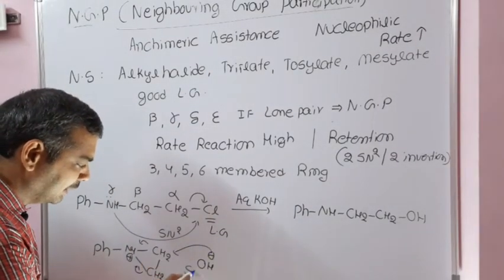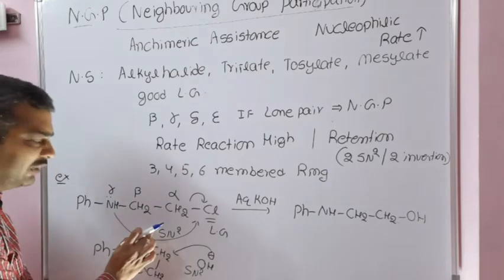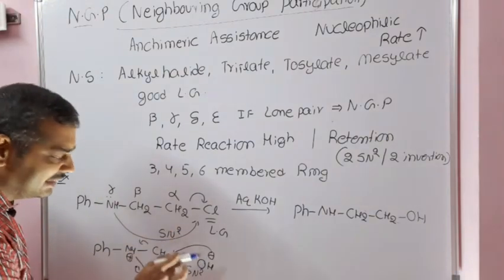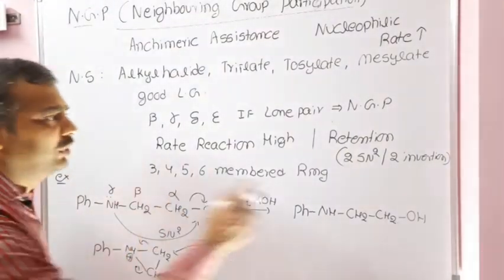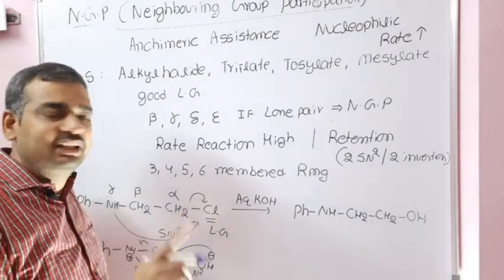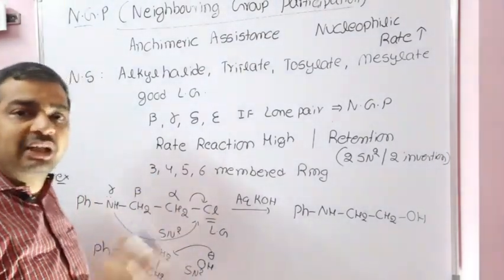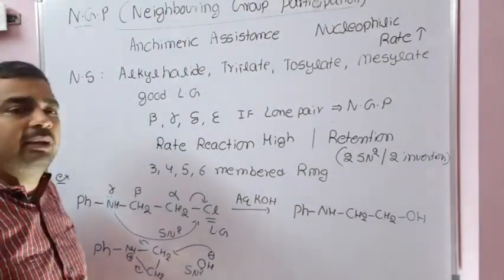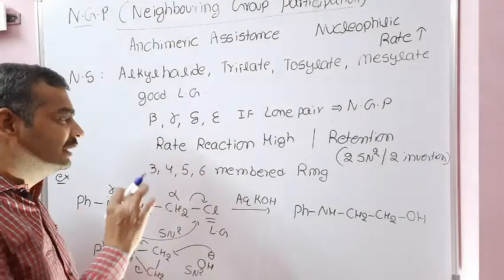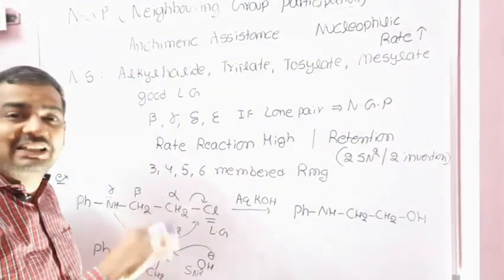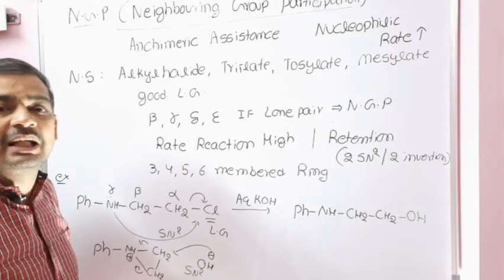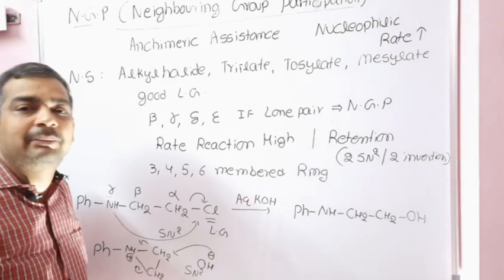One SN2 gives inversion of the configuration and another SN2 gives inversion of the configuration. Two inversions, so finally we get retention of the configuration. And since a lone pair is present at the beta, gamma position, the rate of reaction for this is exceptionally high. This is called neighboring group participation or anchimeric assistance.